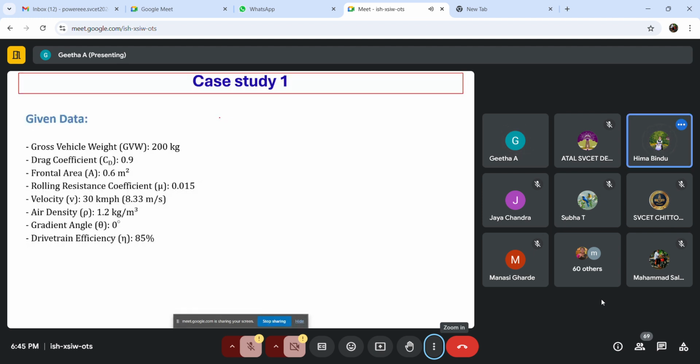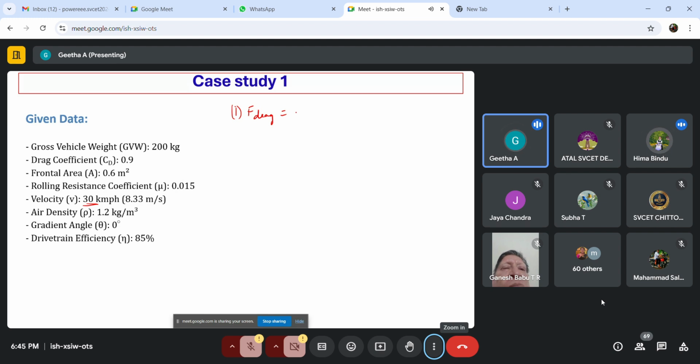Okay. Now, we are going to design a battery for a two-wheeler. The specifications I have given. So at first we have to find what is the drag force.